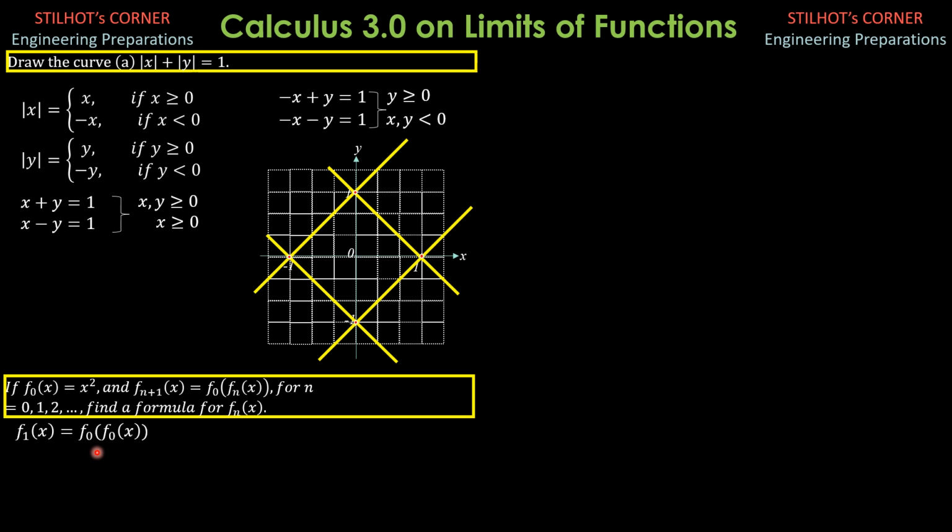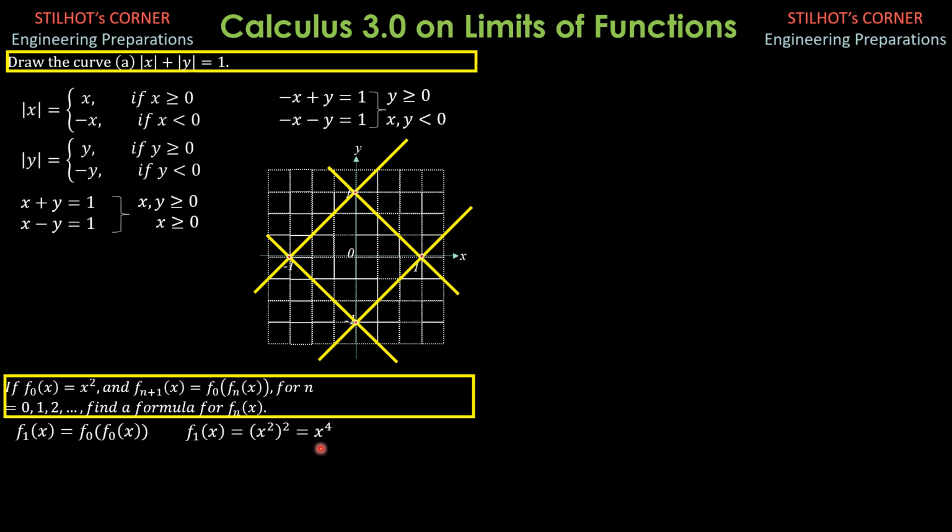So we simply replace x by x squared, so it becomes x squared quantity squared. So f1 of x is x squared quantity squared. We replace x by x squared, f0 of x, which is x squared, then quantity squared. So it is equal to x to the fourth.